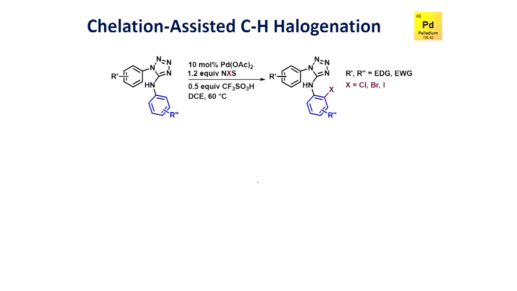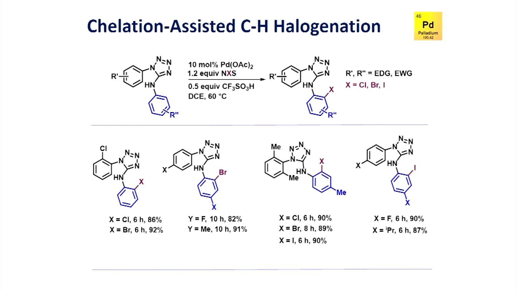So, here an example is shown which has been developed in our group, one of the recent advances in this halogenation reaction. As we have seen, for example, the same substrate, this aniline derivative, when you take N-halosuccinimide in the presence of trifluoromethanesulfonic acid at moderate temperature, in the presence of palladium acetate, you can try to do halogenation at the ortho position via CH activation. In this way, you can introduce Cl, Br, iodine, reacting with N-chloro, N-bromo, N-iodosuccinimide. You can introduce the halogen at the ortho position selectively.